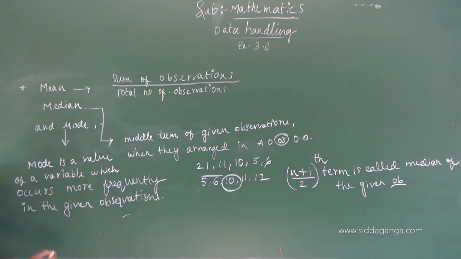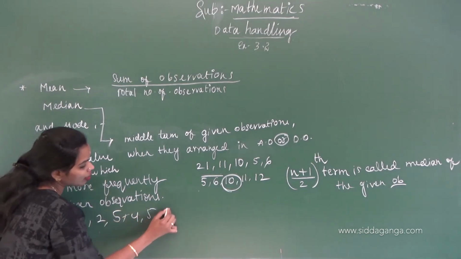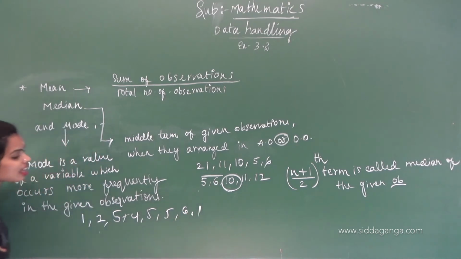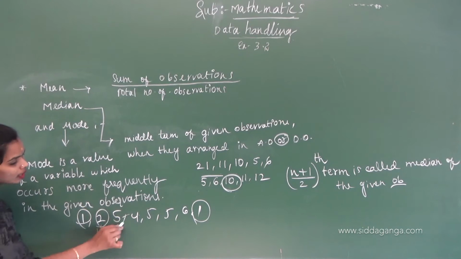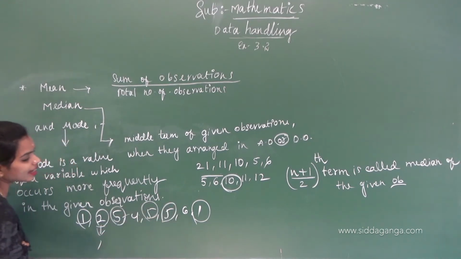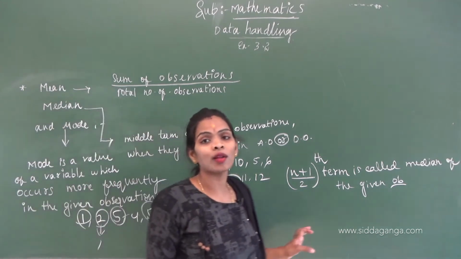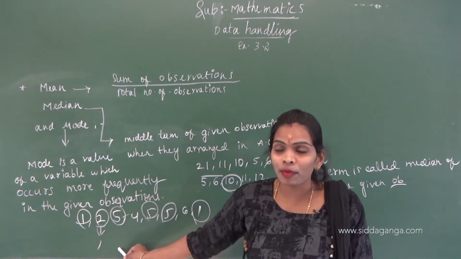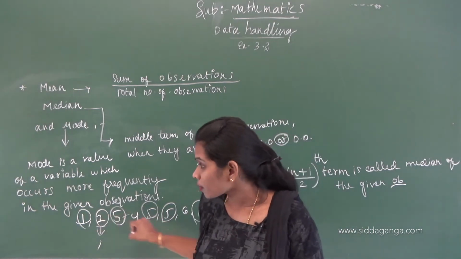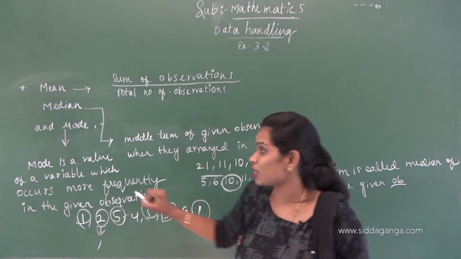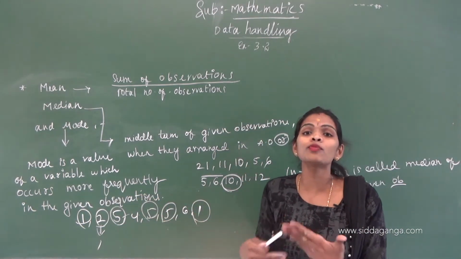If the numbers are like this, 1, 2, 5, 4, 5, 5, 6, 1. Here 1 is repeated 2 times, 2 is only 1 time, 5 is repeated 3 times, 4 1 time and 6 1 time. Which is the most occurring element in this data? 5 is appearing 3 times. That's why the mode is the value of the variable which occurs more frequently.